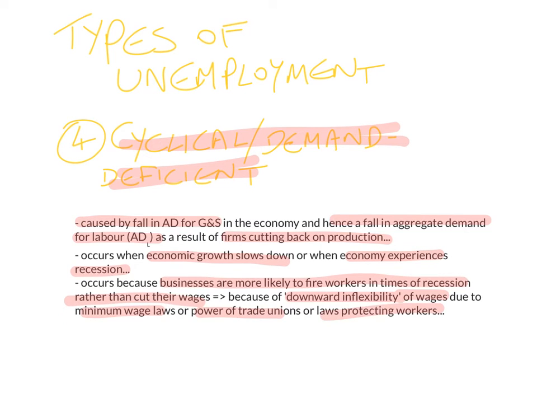So because of these labor market rigidities and rules, businesses are more likely to fire workers when there is a recession rather than cutting everyone's wages to cut back on their costs. So that's one thing that contributes to creating cyclical or demand deficient unemployment.